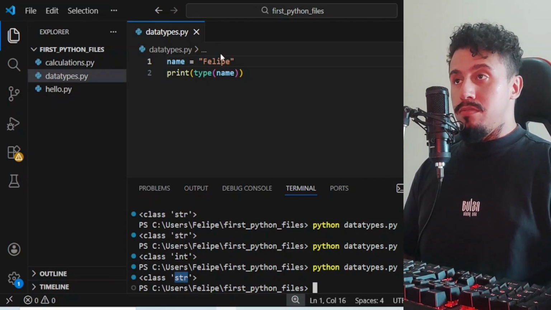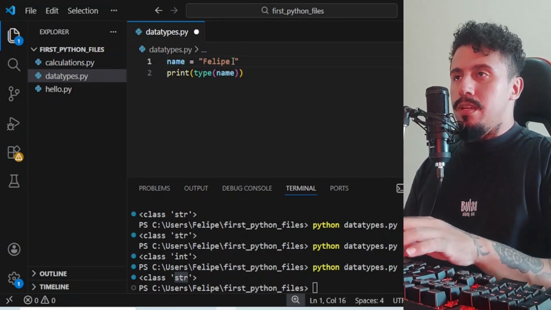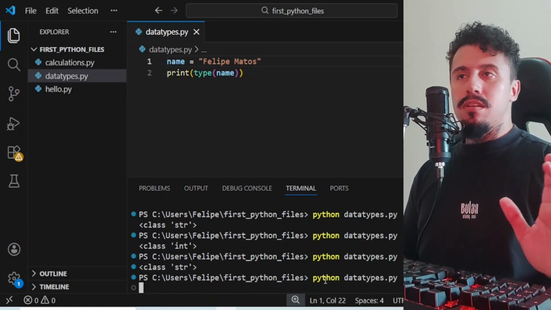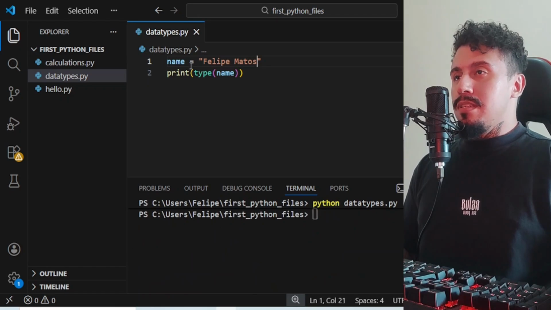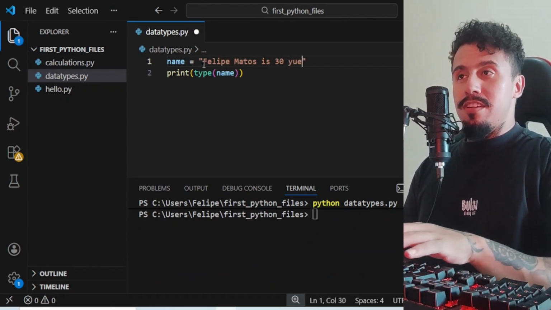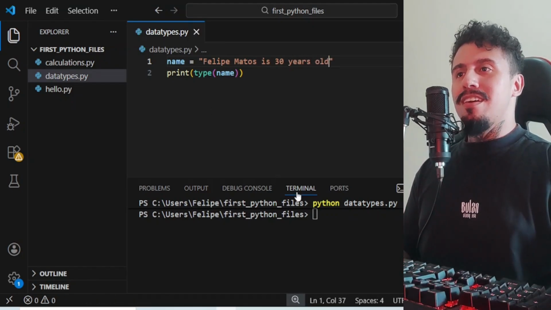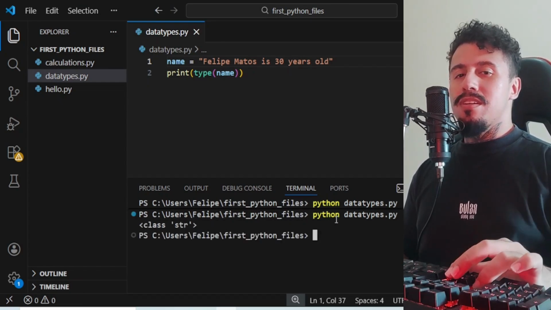So I could put here Felipe Matos, still a string, alright? I could put here Felipe Matos is 30 years old, pay attention, still a string.